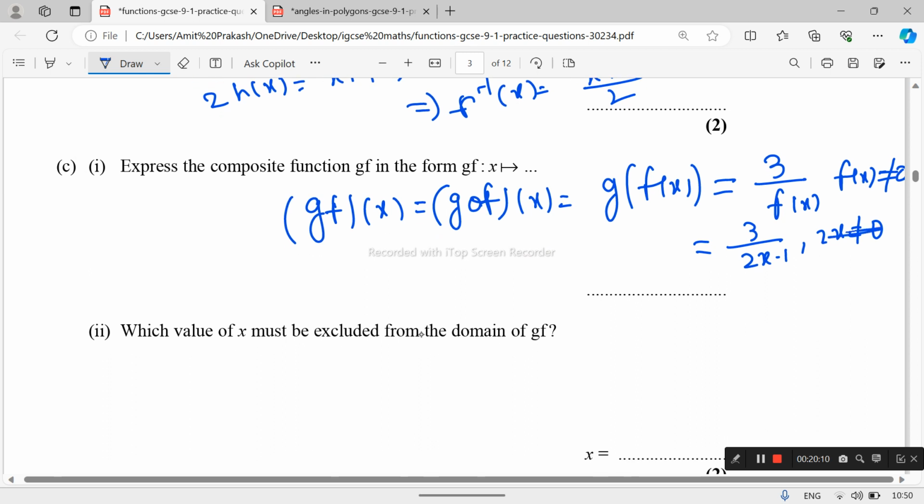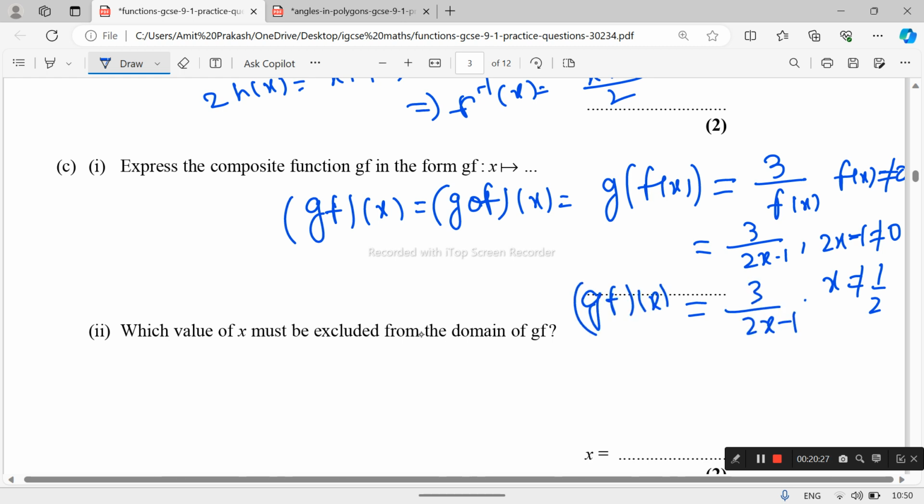2x minus 1 does not equal 0. It means x is not equal to 1 upon 2, and g of f x equals 3 upon 2x minus 1.